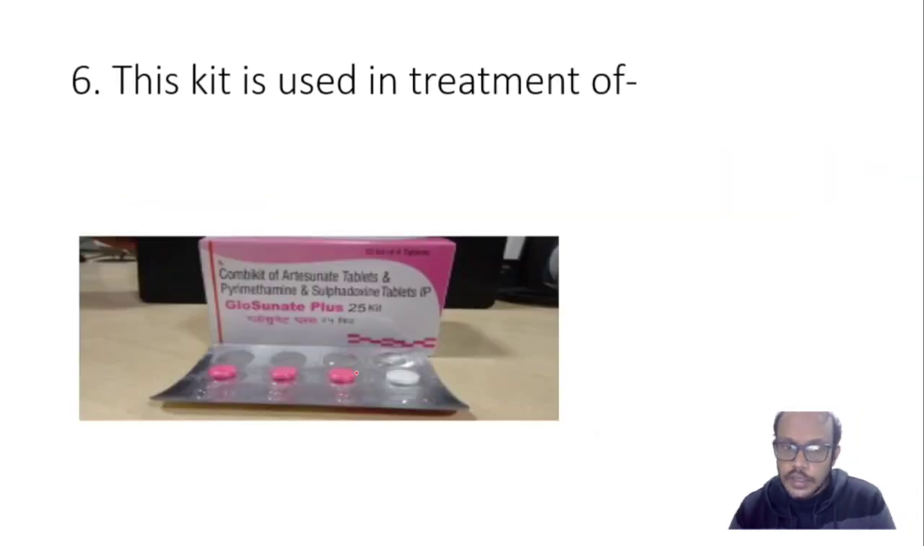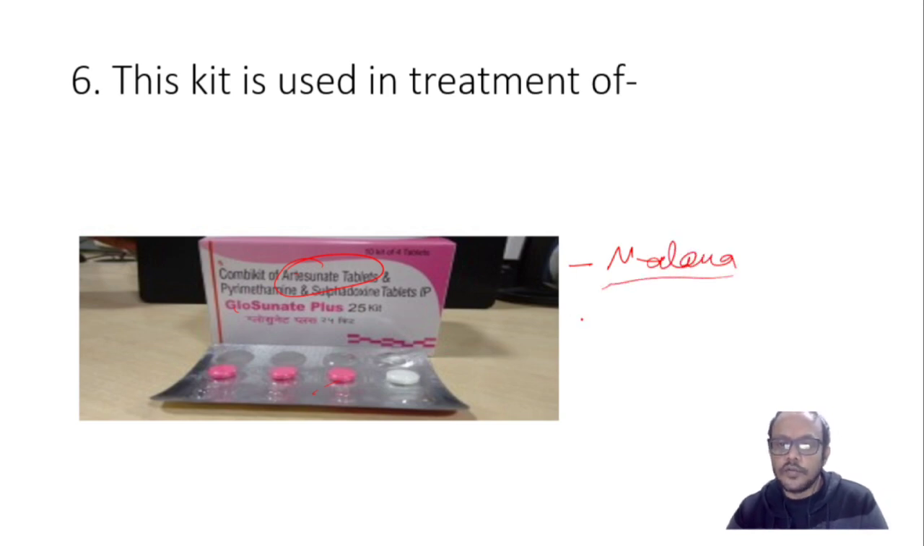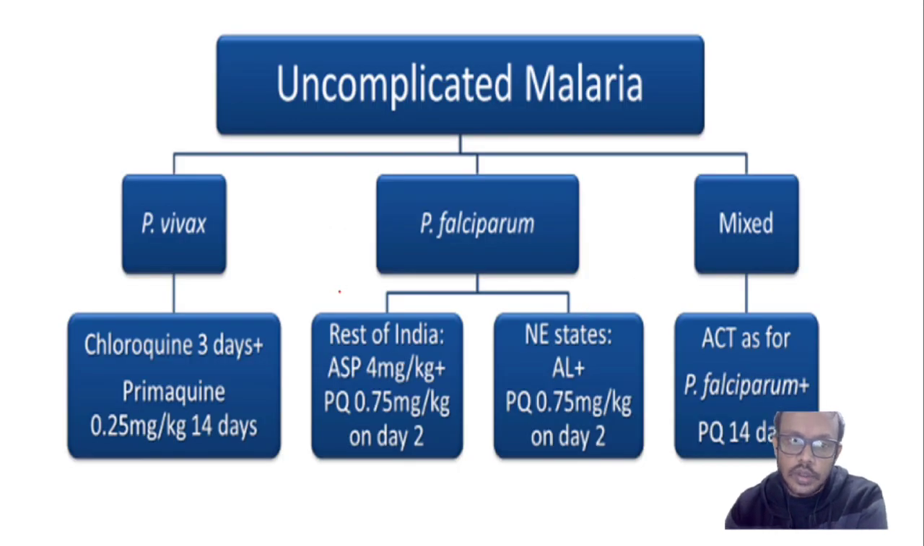Now, coming on the topic of artesunate. Artesunate, we all know, is used in the treatment of malaria. There are many species of malaria: vivax, ovale, falciparum. These Plasmodium species cause malaria with the help of mosquito. In cases of vivax, chloroquine and primaquine are preferred, primaquine for 14 days.